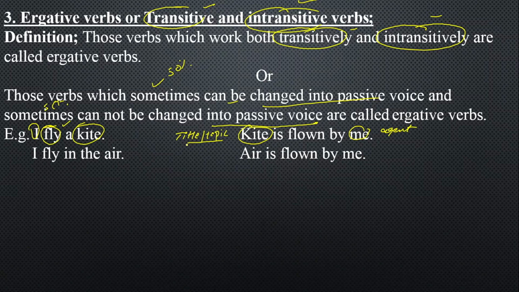Here again, the same verb fly cannot be changed into passive voice. I fly in the air. Now over here fly is your verb which is working as an intransitive verb. So that's why we call them ergative verbs. Ergative verbs are verbs where your subject sometimes can be changed into object and object can be changed into subject, and sometimes cannot be changed. I fly in the air. Air is flown by me. Definitely air cannot be flown by me. So over here your second sentence is considered wrong to be changed into passive voice.